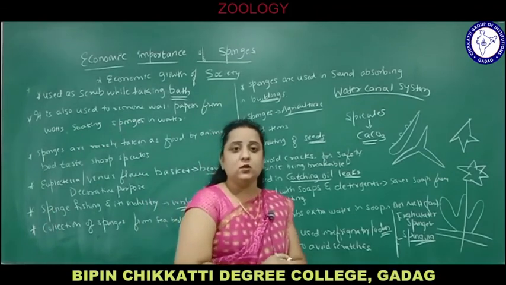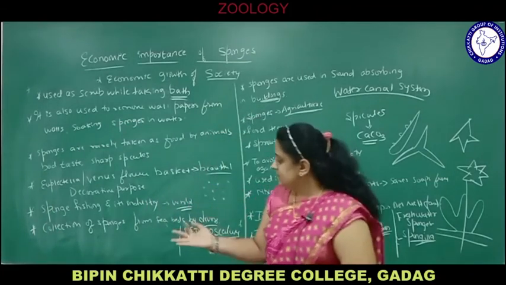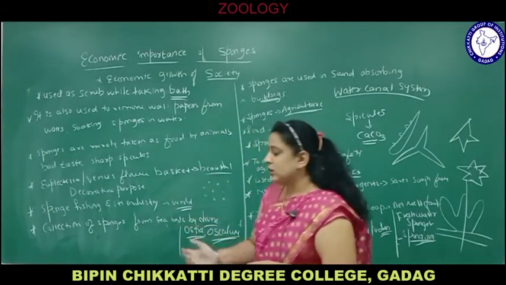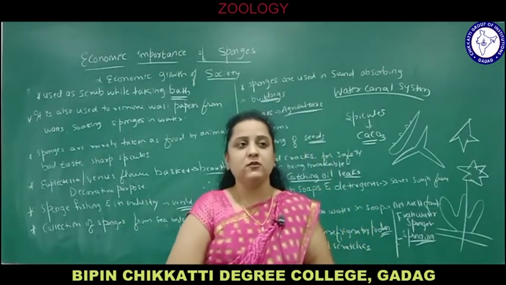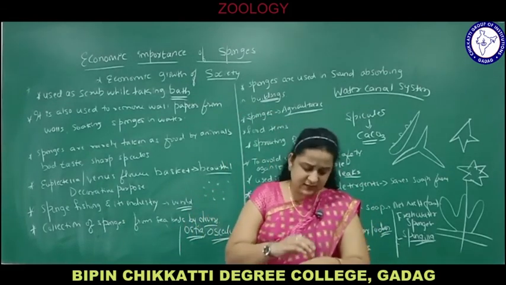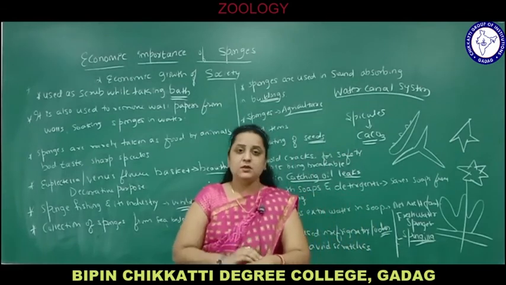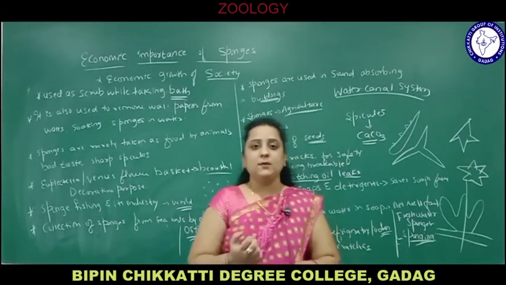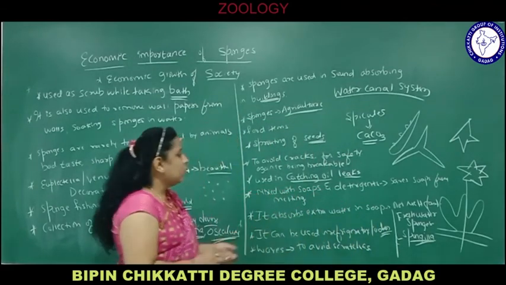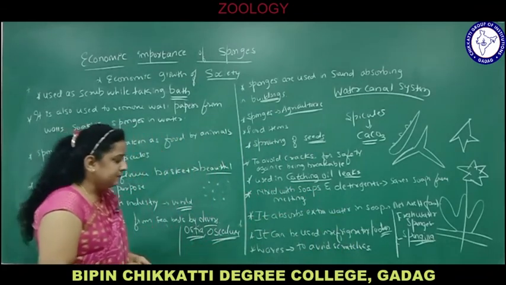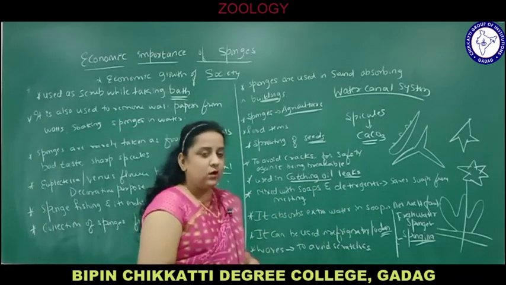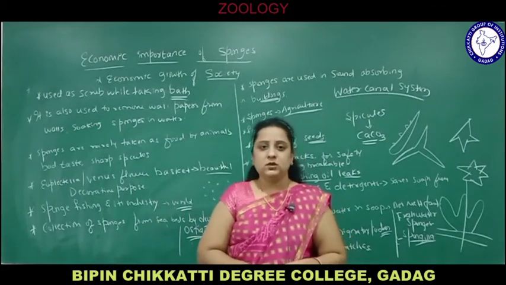Because of that nature they are also used in hospitals, in surgical operations, for absorbing fluid or blood from wounds or injuries. Whenever they are doing an operation, they keep a sponge so that blood is absorbed, because it has numerous pores and water absorbing capacity. So here completes the chapter called Porifera. Go through the notes. Thank you.